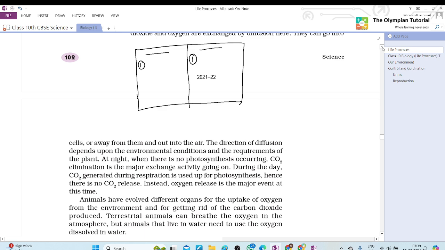Next point: more energy is released during aerobic respiration, more amount of energy. Less amount of energy is released during anaerobic respiration.